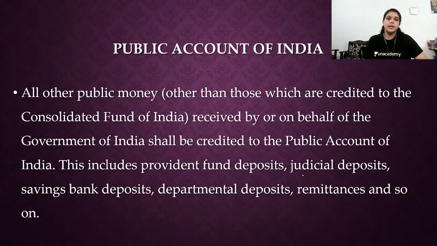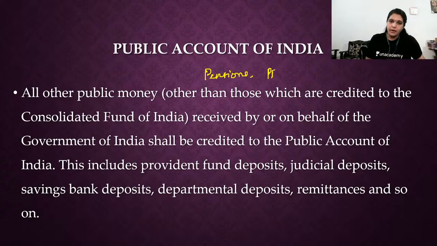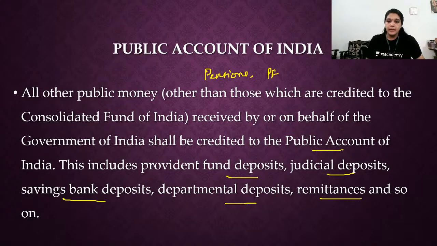Okay, next. Public accounts. All other public money other than that credited to the Consolidated Fund, like pensions, provident funds, all these things received by or on behalf of the government of India shall be credited to the public accounts. What are those? Fund deposits, judicial deposits, savings bank deposits, departmental deposits, remittances, and so on. All these things will come to the public account of India.